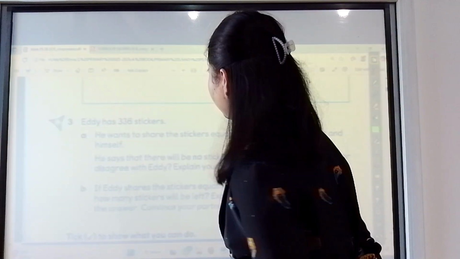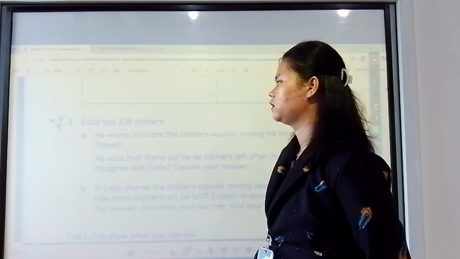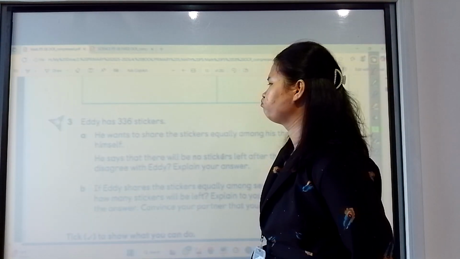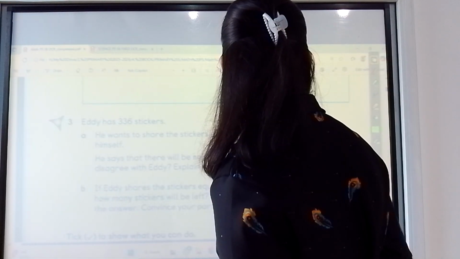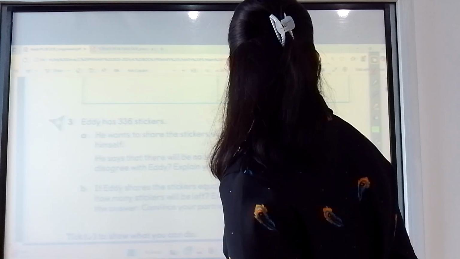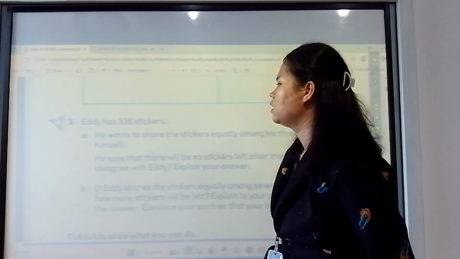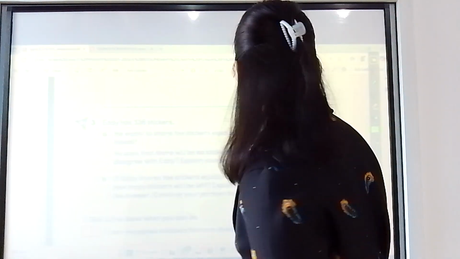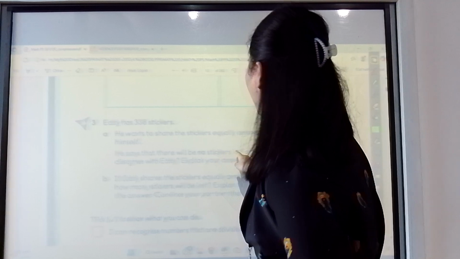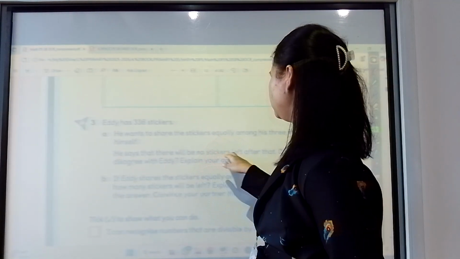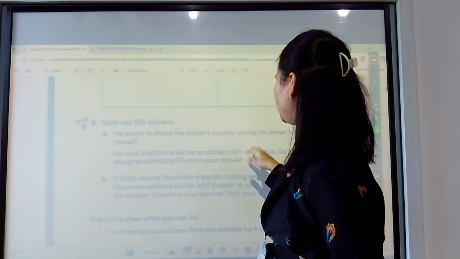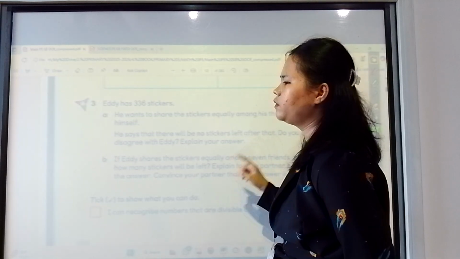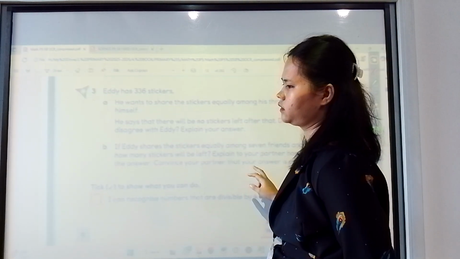336 divided by 6, 8. Divided by 6, or 3? Sorry, 3. I think it's not 3, because the question says he wants to share with his 3 friends and himself. So it means 4. Eddie is wrong because there is a sticker left, because 336 cannot be divided by 4. Cannot?